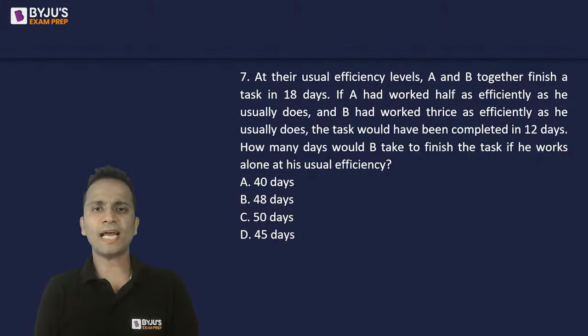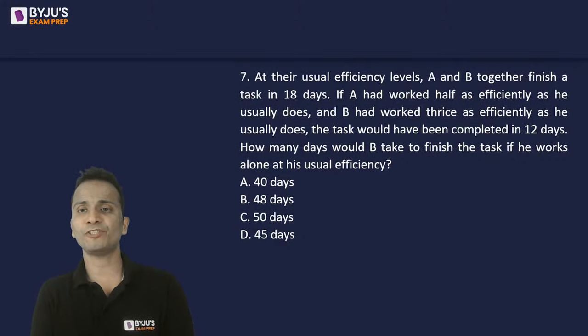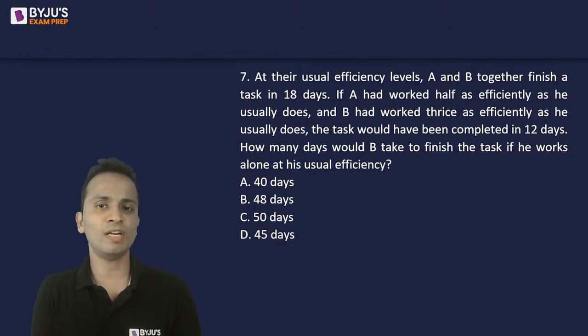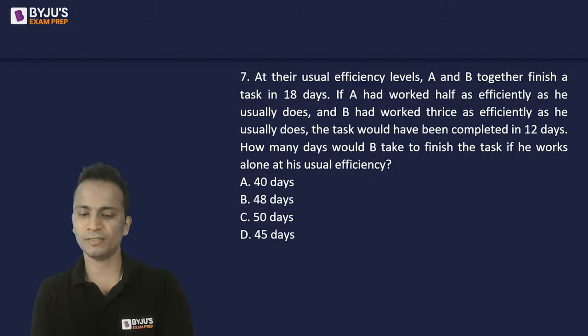Now, question says that at their usual efficiency levels, A and B together finish a task in 18 days. If A had worked half as efficiently and B had worked thrice as efficiently, then they would have completed the task in 12 days. In how many days would B take to finish the task if he works alone at his usual efficiency?